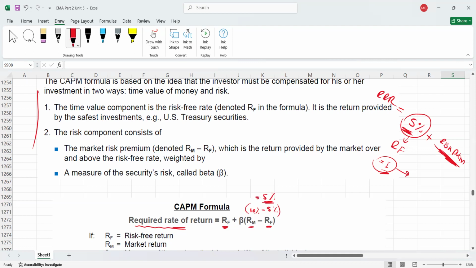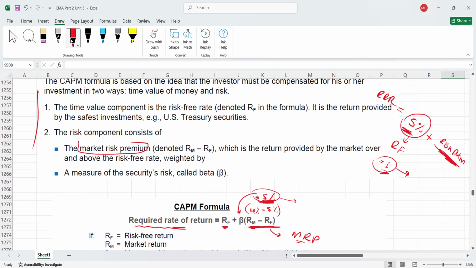This is the over and above, or excess, premium paid by the market over the risk-free rate, right? That is 5%. This is the excess paid by the market over the risk-free rate, because RM minus RF. Now this excess, this 5%, is also called the market risk premium. Simply, RM minus RF is called the market risk premium, which is how much the market is paying over and above the risk-free rate. So for example, the market is paying 5% extra over and above the risk-free 5%. Now this 5% you will multiply with the beta.